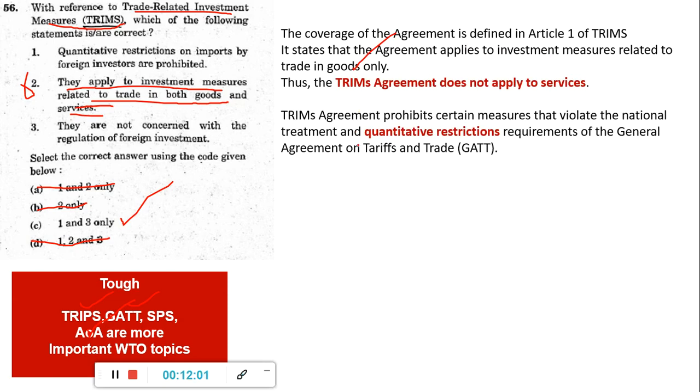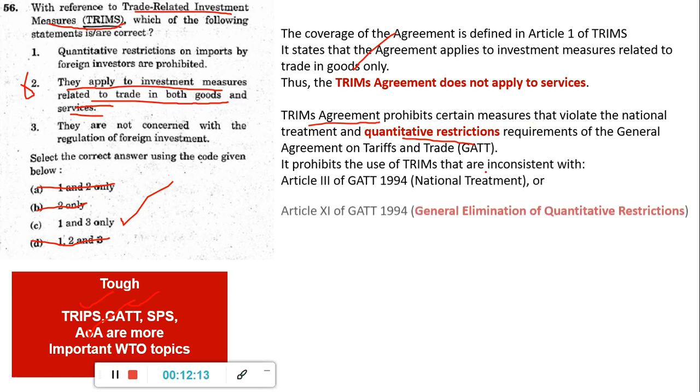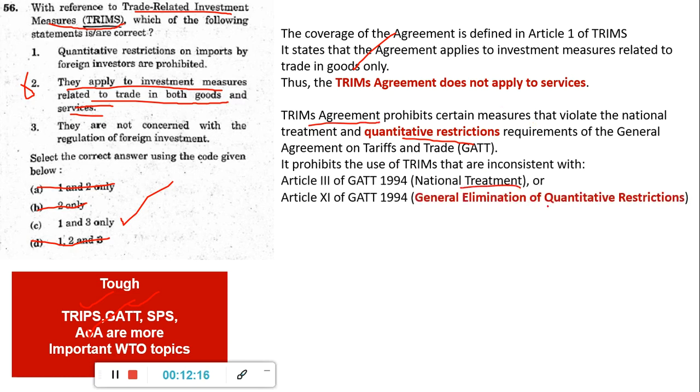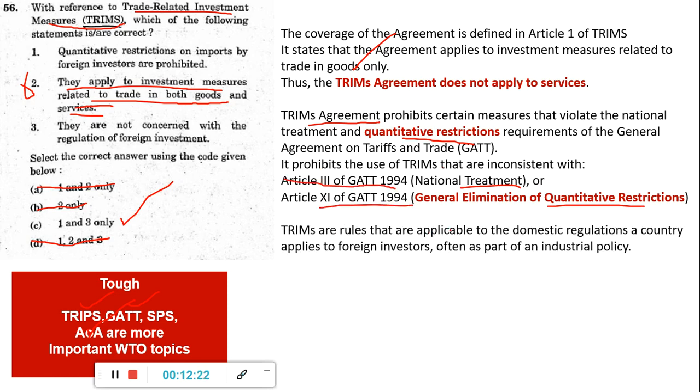Then this, if you see, quantitative restrictions and national treatment, how they deal with each of these trade related things, all that is mentioned in their agreement, in the TRIMS agreement. So it prohibits the use of TRIMS that are inconsistent with national treatment and with the general elimination of quantitative restrictions. For both they have articles under the GATT agreement. And TRIMS are rules applicable to the domestic regulations of a country, applied to foreign investors, often as a part of their industrial policy, like how the trade is happening.